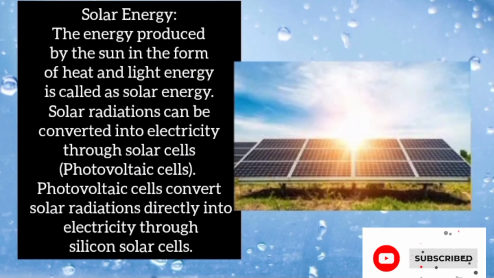Next, we can see solar energy. The energy produced by the sun in the form of heat and light energy is called solar energy. Solar radiations can be converted into electricity through solar cells. Photovoltaic cells convert solar radiations directly into electricity through silicon solar cells.